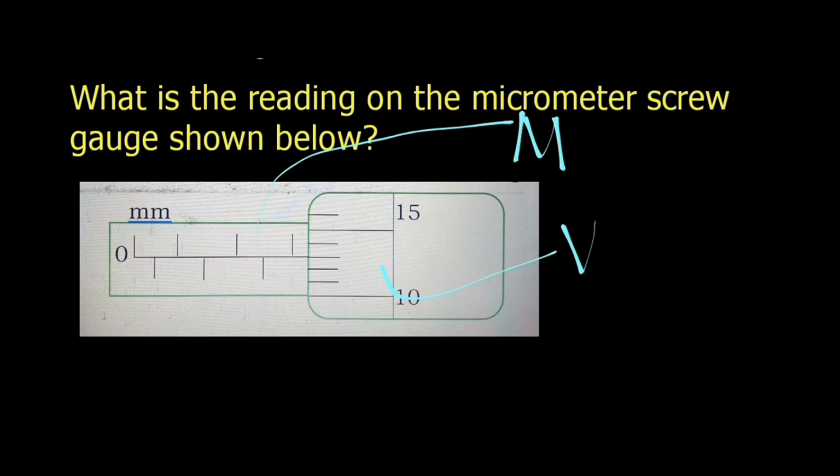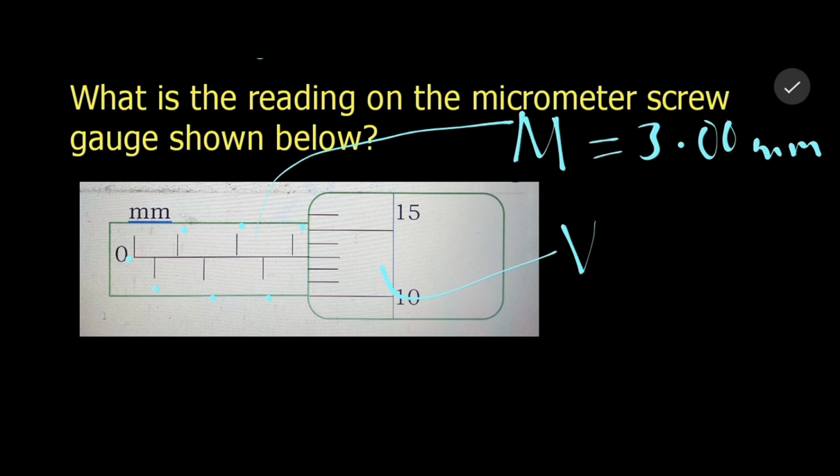Coming from the main scale, if we start from 0, we have 0.5, we have 1, 1.5, 2, 2.5, and 3. And before that, there is no other reading after that, so the main scale reading here will be 3.00, but this time around millimeters.